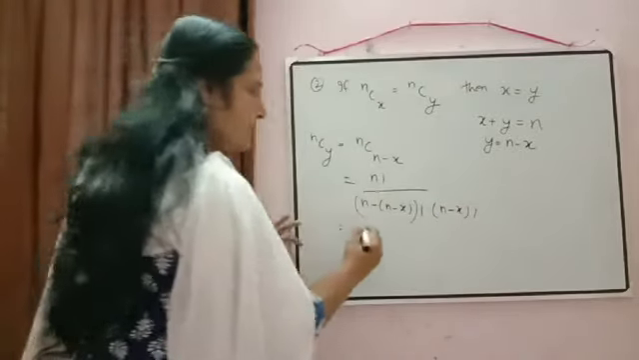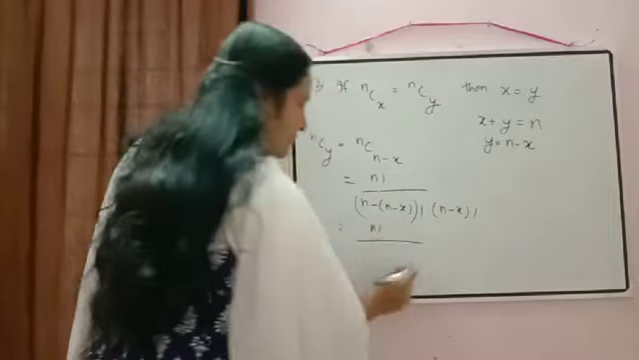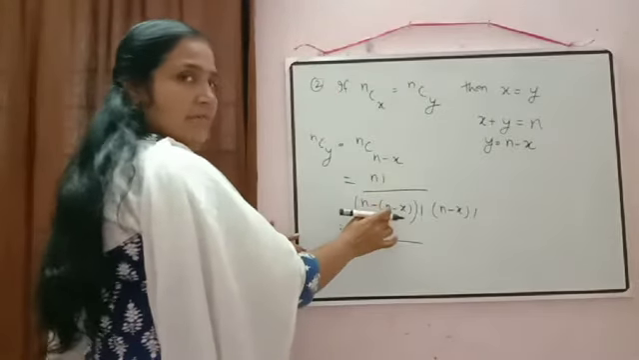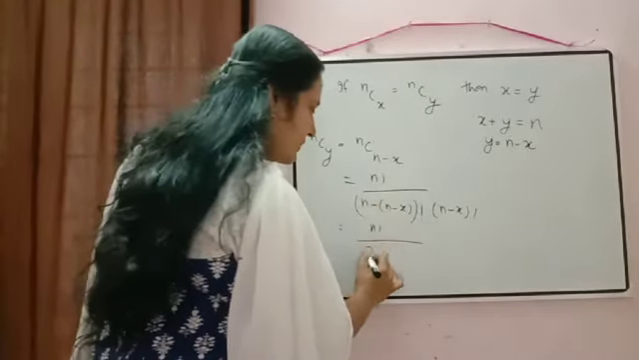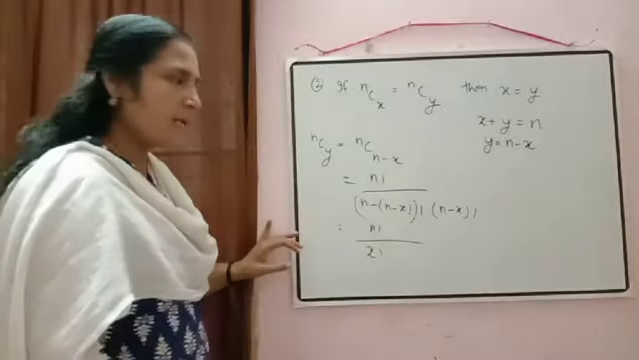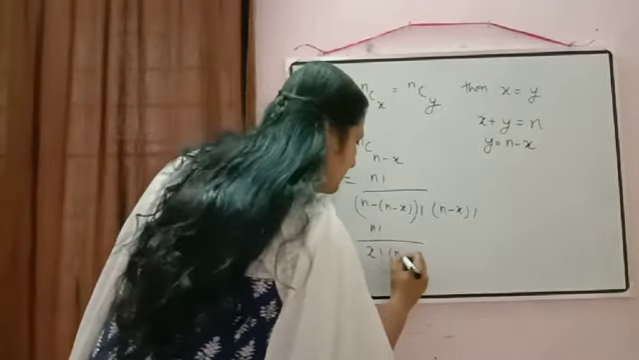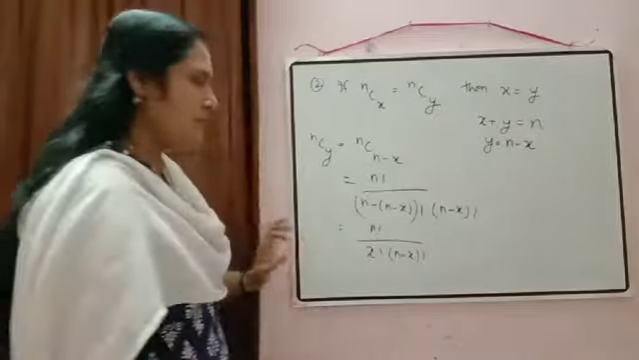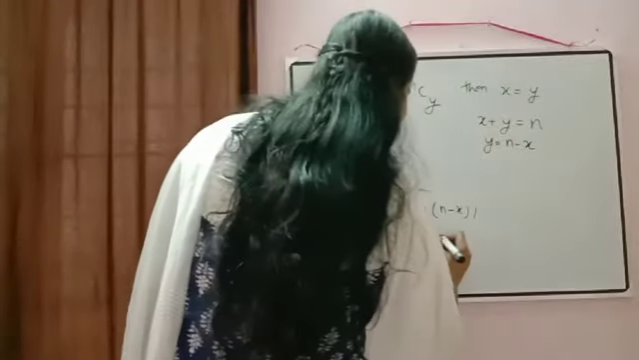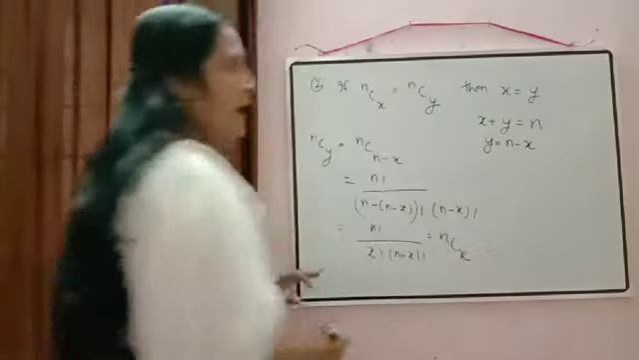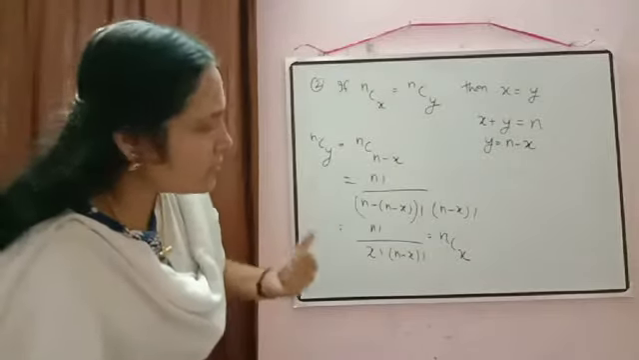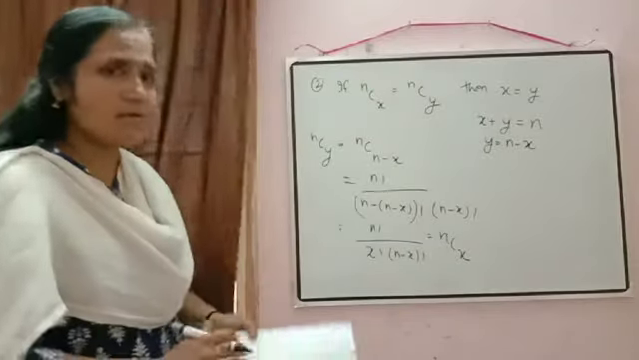Now just open the bracket, then what will come? N factorial by N, and minus N will get cancelled. Minus into minus will be equal to plus. So we are getting here X factorial into N minus X factorial. So I think this is the formula for NCX. This formula also, normally in some questions, we are using.